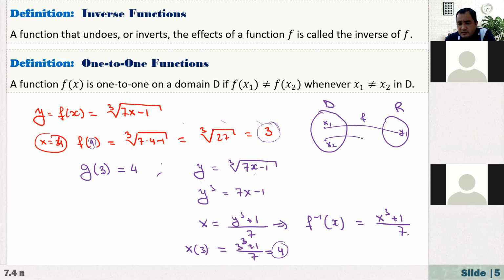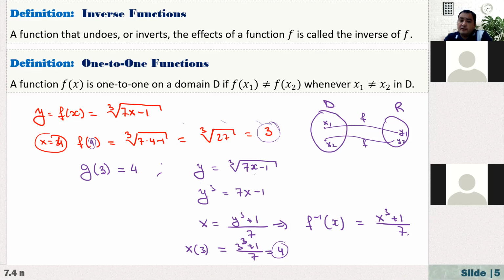And also this image of f(x2), let's say it is y2, under f, right? And we are saying that this image must be different if you're talking about two different input values. If it is so, then we say that this function is 1 to 1. For example, every linear function is 1 to 1. Every cubic function is 1 to 1.